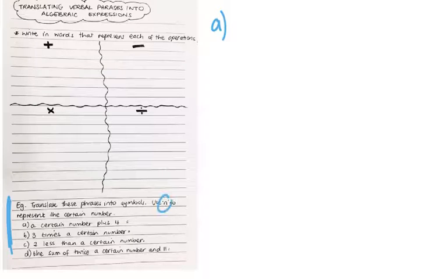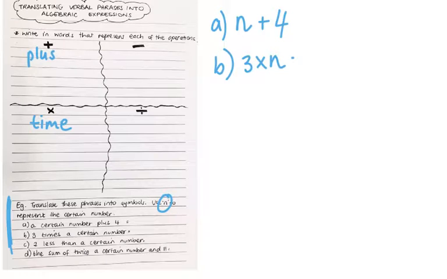So we're going to use n as our certain number plus 4. So plus is going to be used to represent addition. B says 3 times a certain number. So we know times is for multiplication, so we're going to do 3 times n. And if you remember with our algebraic rules, we don't write the multiplication sign, so it's just going to be 3n.